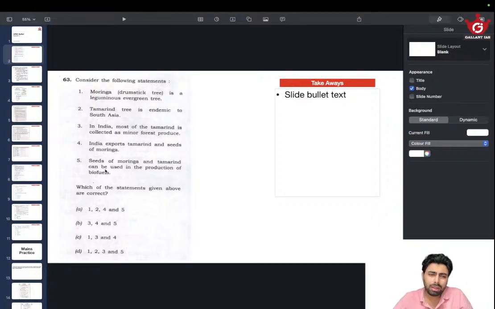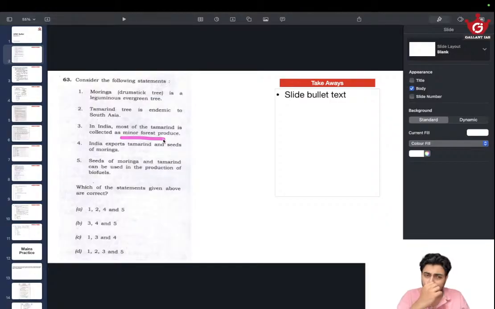Second could also be wrong. There is a good chance for that, but again, we are not really sure. So let's look at the other statements and see something we can be a little more sure of. In India, most of the tamarind is collected as minor forest produce.